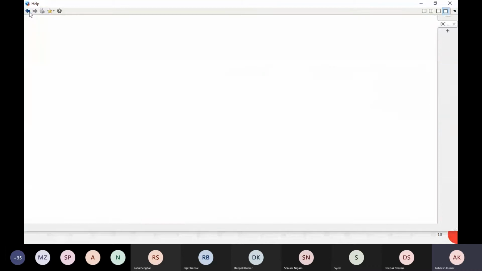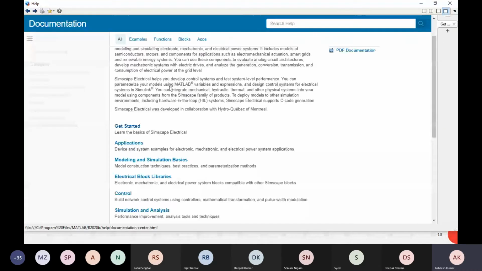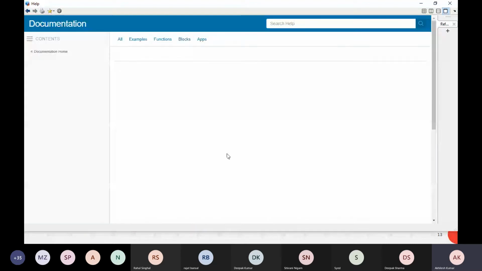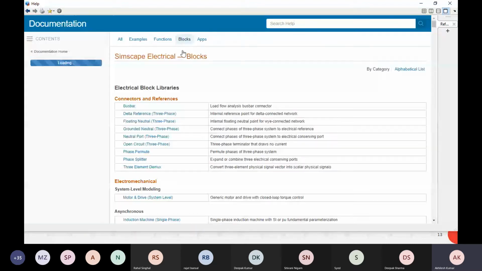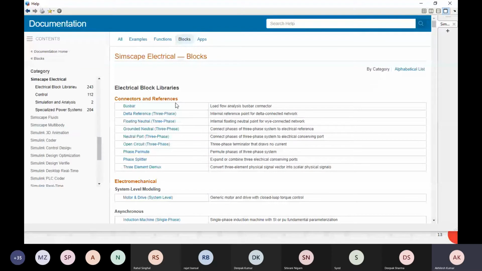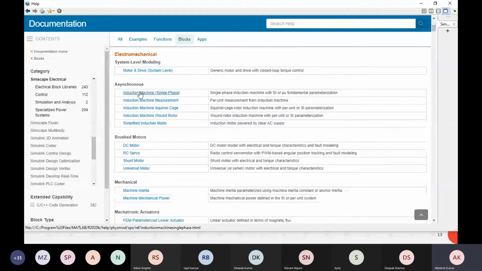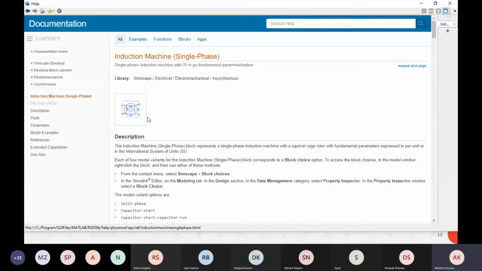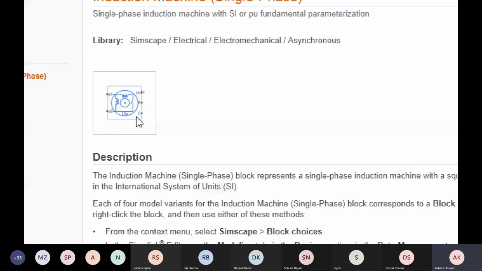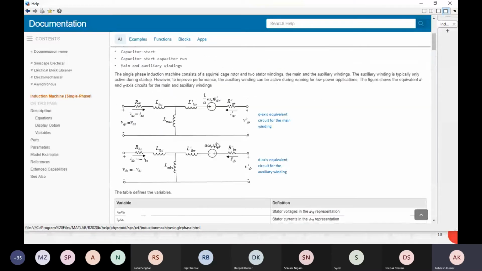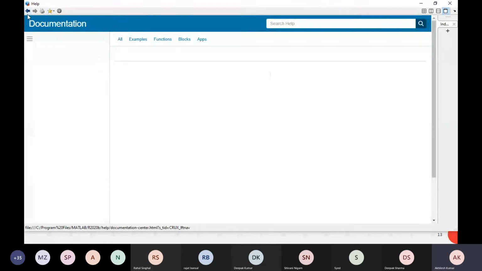Okay, now I want to see which blocks are available. I will click on the block section, and there are group-wise connectors and references, electromechanical blocks. Okay, asynchronous machines. If I click induction machine single phase, I will get that block, and how this block works. A proper explanation is given, and here you see that the algorithm is also given, right?